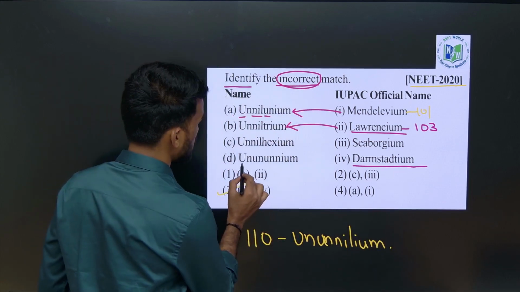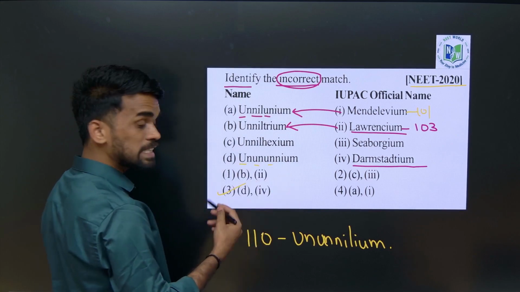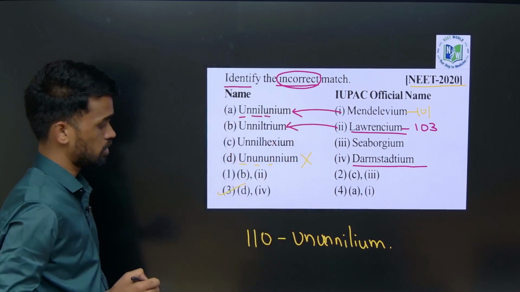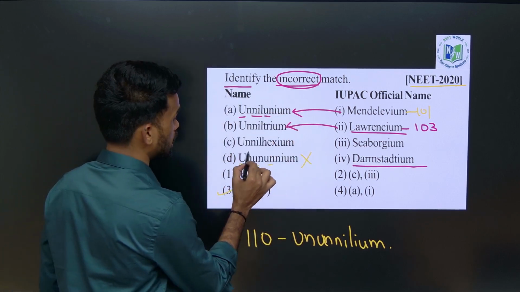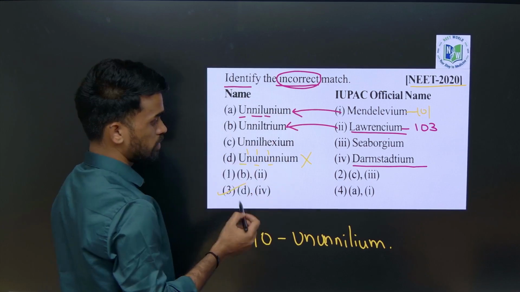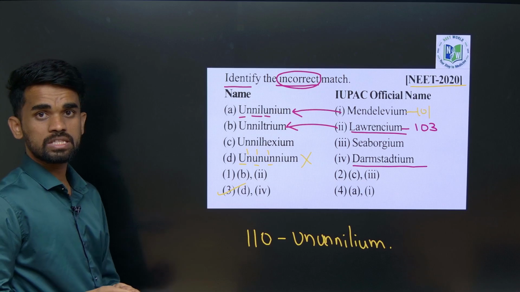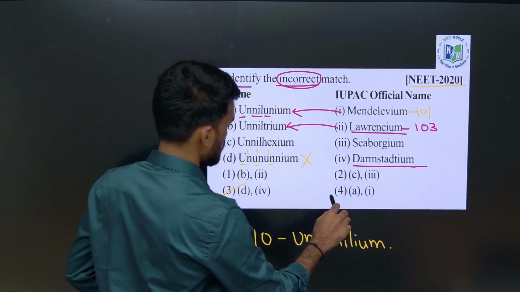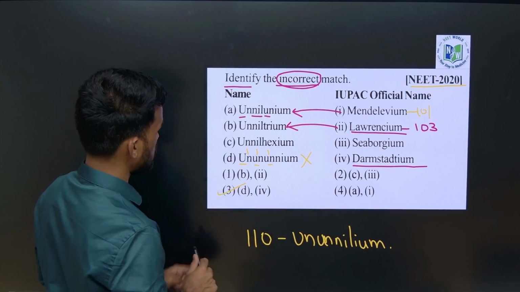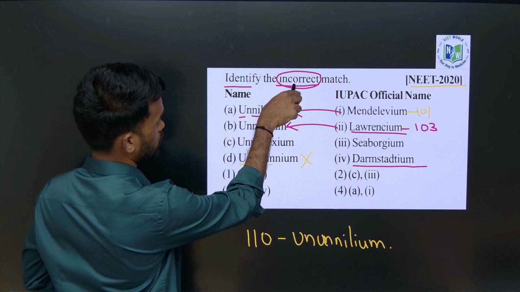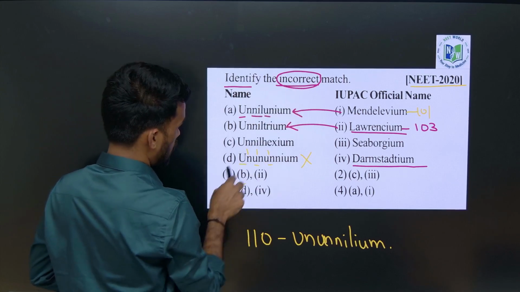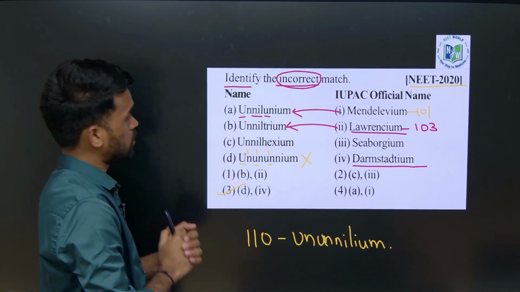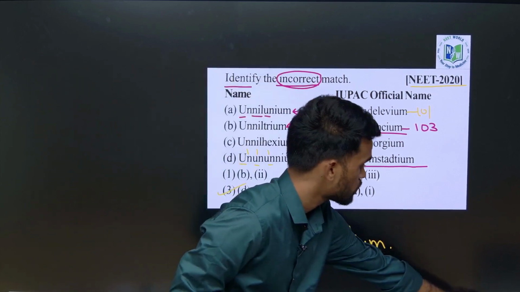But what is given? Why did the third 'un' come here? So this is wrong. If there are three 'un's, it means 111, which is not correct because it is 110. So the incorrect one is this one. The third option is incorrect, so you should choose the third option for this question.